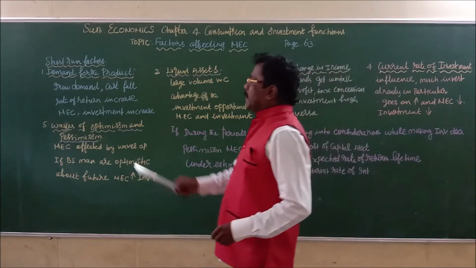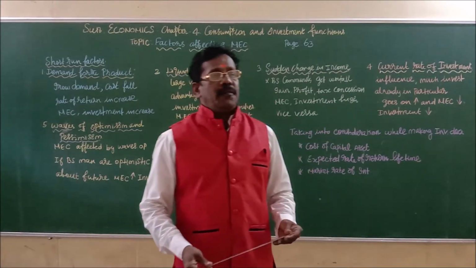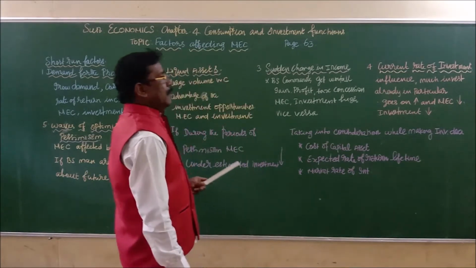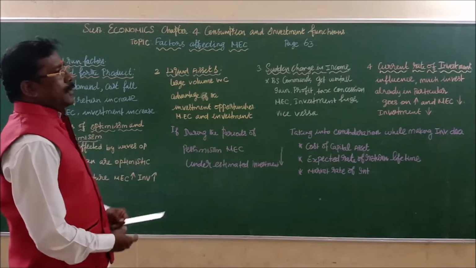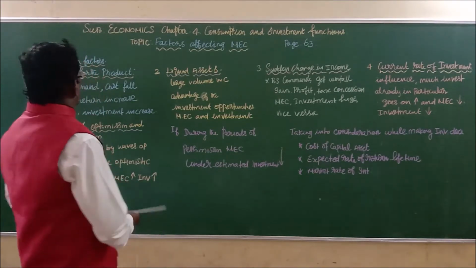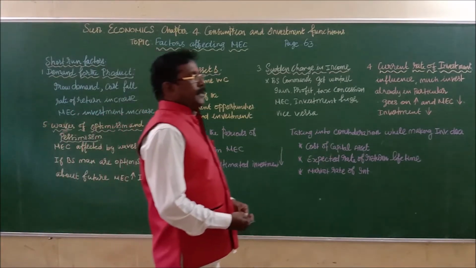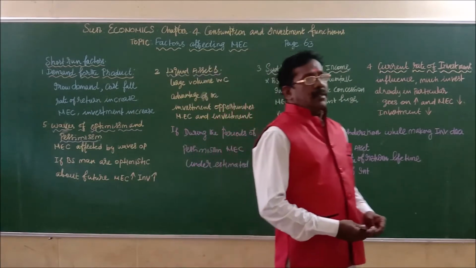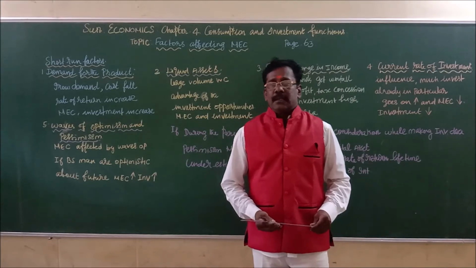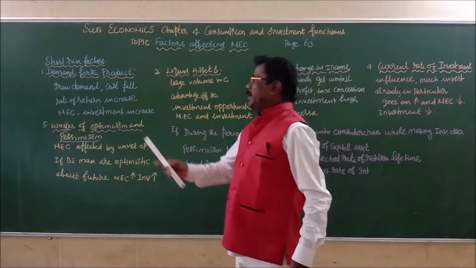First of all, in short-run factors, there are 5 factors which are affected over a short period of time. Number 1, demand for the product. The businessmen expect that demand for the products in the market will grow. They are expecting a heavy demand, or the demand to be increased.